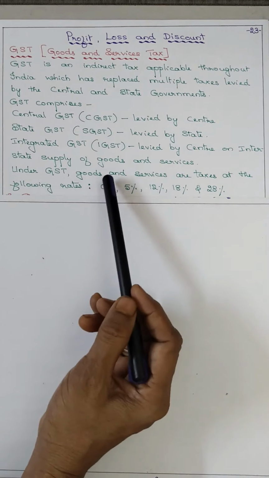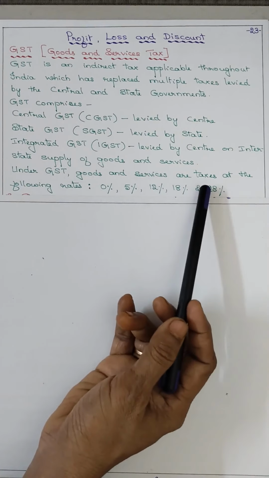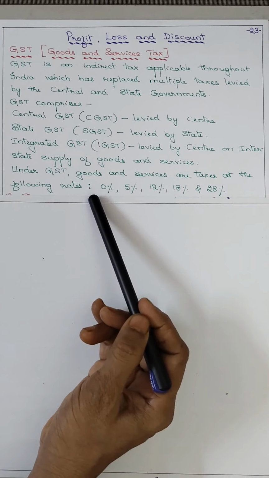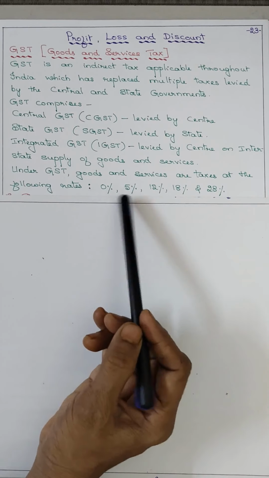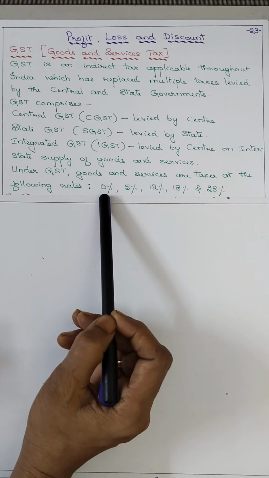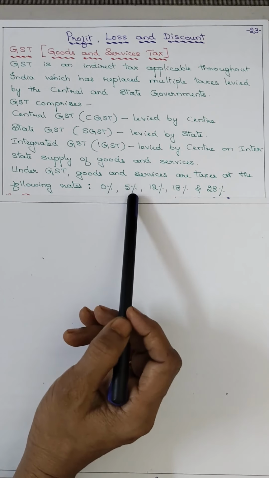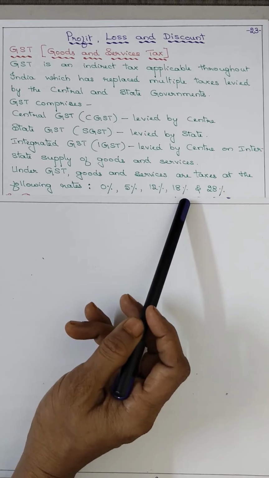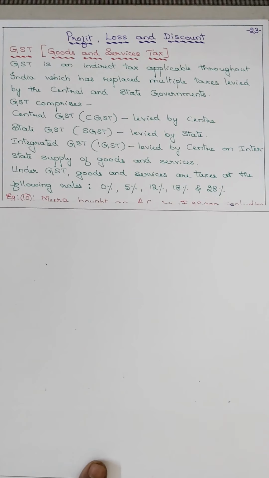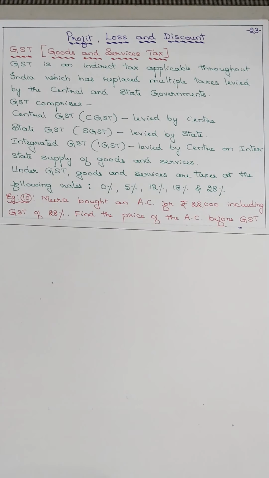Under GST, the goods and services are taxed at the following rates. So how much percent is levied? On some articles it is 0%, then 5%, 12%, 18% and 28%. So remember what GST is and all. Okay. Now coming to the example.